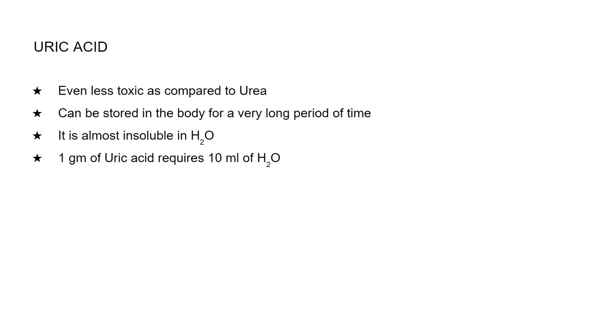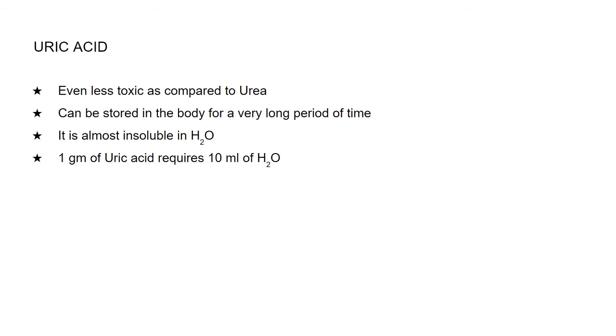The ureotelic organisms converted ammonia into a less toxic substance, that is urea. Here, ammonia is converted into the least toxic substance, that is uric acid. So out of all the three nitrogenous waste materials, uric acid is the least toxic, even less as compared to urea.